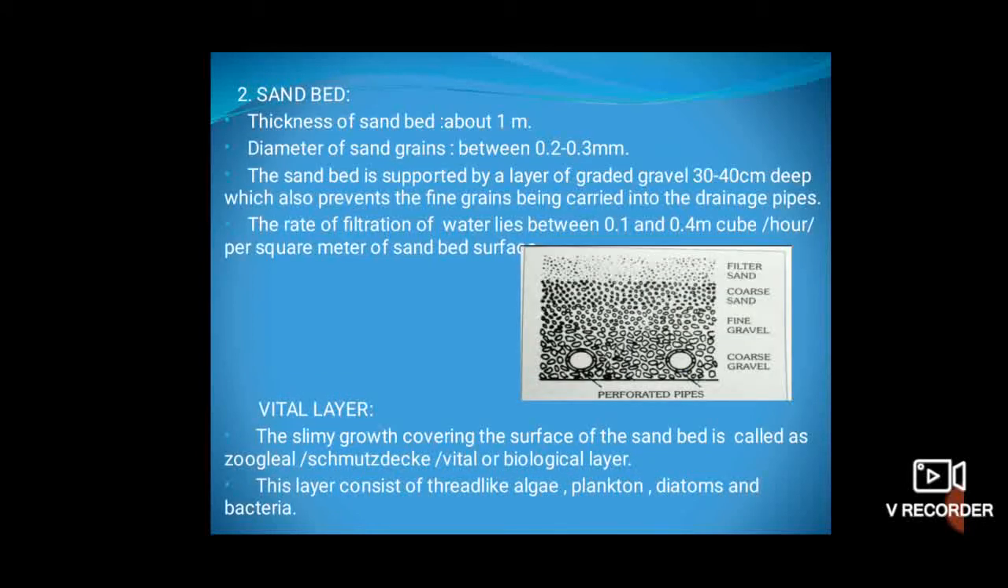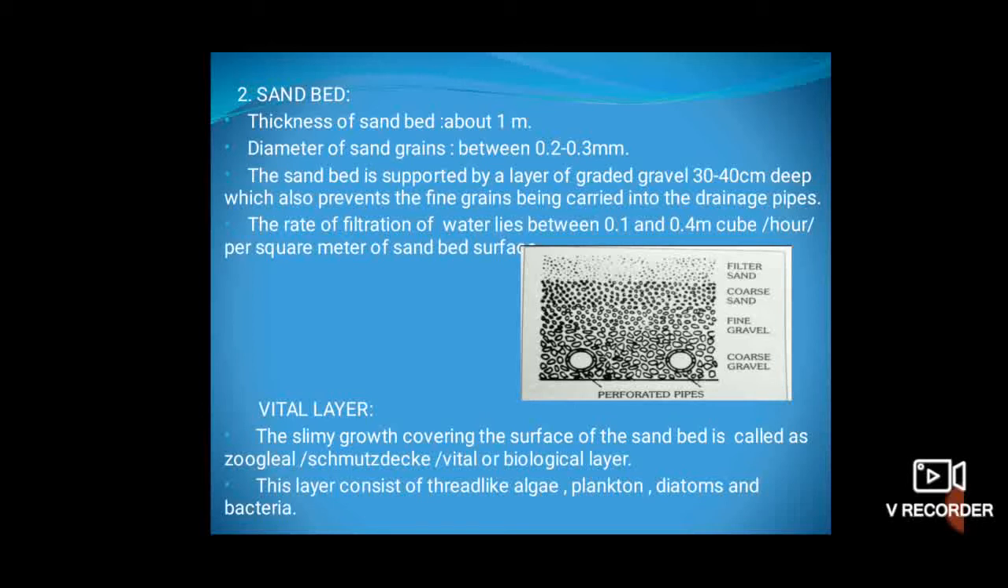Sand bed. The thickness of the sand bed is about 1 meter. The diameter of the sand particles lies between 0.2 to 0.3 millimeter. The sand bed is supported by a layer of graded gravel which is 30 to 40 centimeters deep and which also prevents the fine grains from being carried into the drainage pipes. The rate of filtration lies between 0.1 and 0.4 meter cube per hour per square meter.